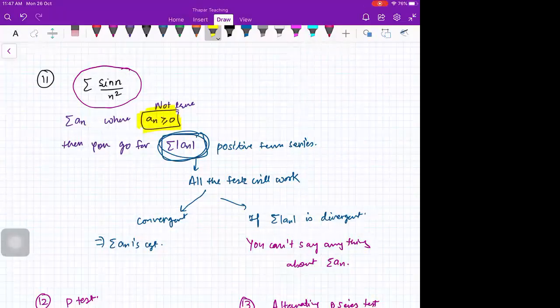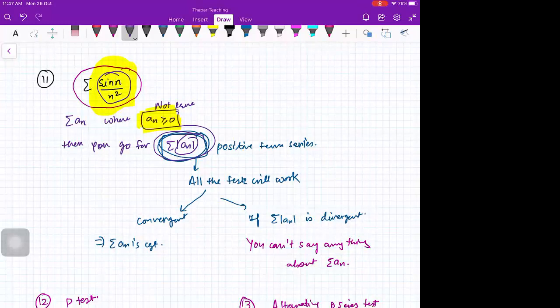So what are your choices here? First of all, you will check for nth term test. Because if nth term test gives you the divergence, then that's okay, because that is what we do most of the times. But suppose in this case you can see that nth term test will not give you anything. The limit is 0. So what you can do is you can just take the mod. Your an is there, but you know that an is not positive. If you take the mod, then an becomes positive. Then all your tests, that is integral test, ratio test, root test, DCT, LCT, everything will work.